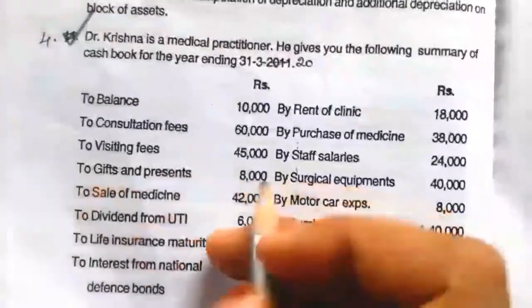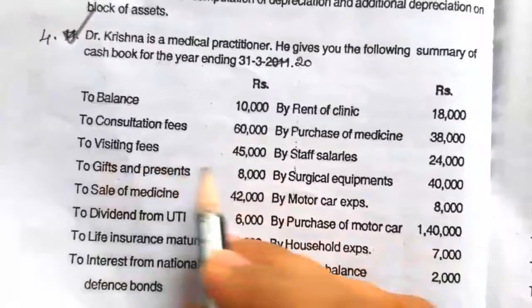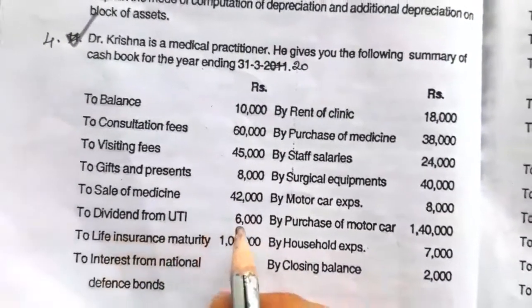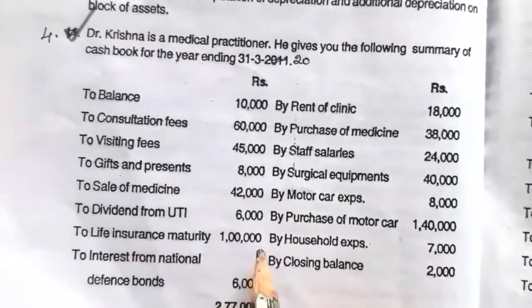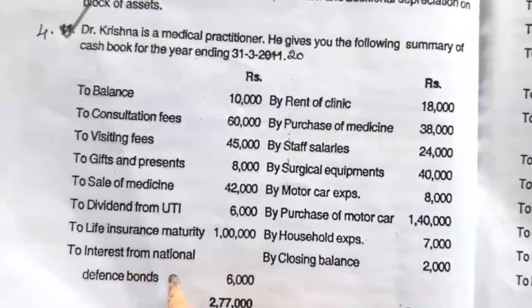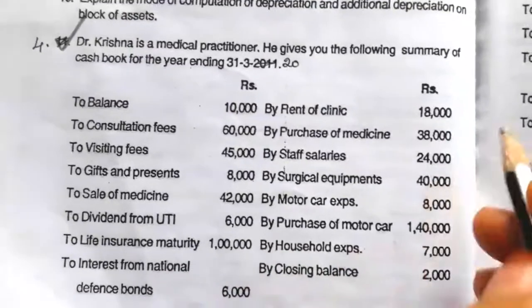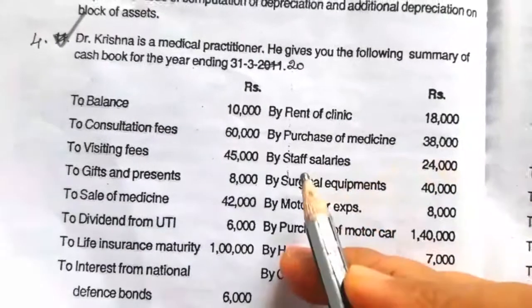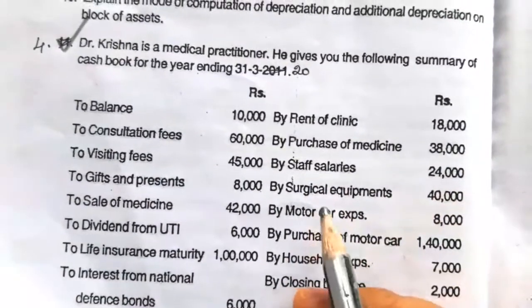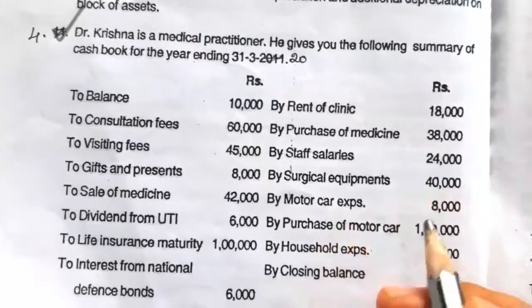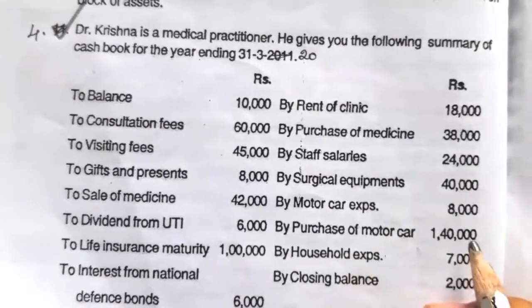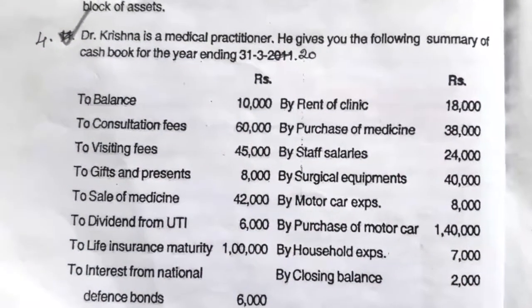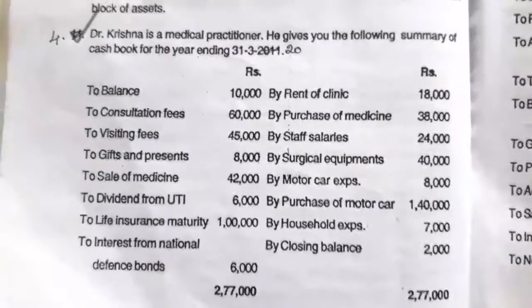To balance rupees 10,000, to consultation fees rupees 60,000, visiting fees 45,000, gift and presents 8,000, sale of medicine 42,000, dividend from UTI 6,000, life insurance maturity value 1 lakh, interest from national defense bond rupees 6,000. On the payment side, rent of clinic 18,000, purchase of medicine 38,000, staff salaries 24,000, surgical equipments 40,000, motor car expenses 8,000, purchase of motor car 1,40,000, household expenses 7,000, closing balance 2,000, total is 2,77,000.